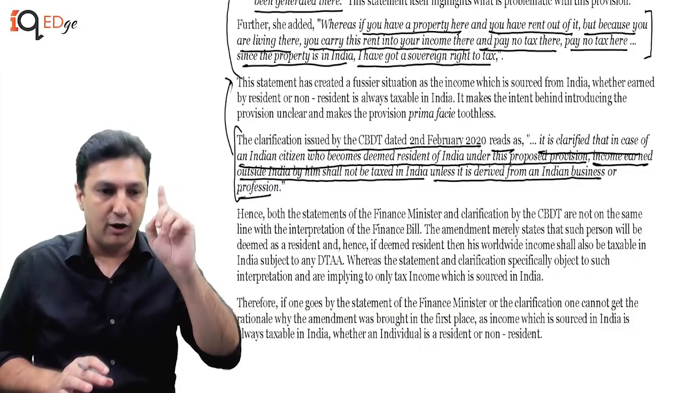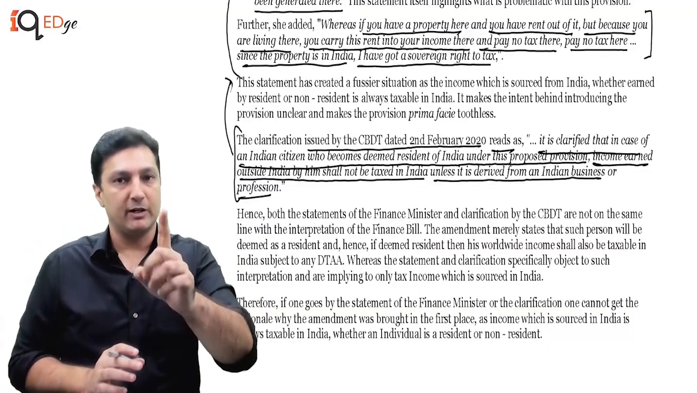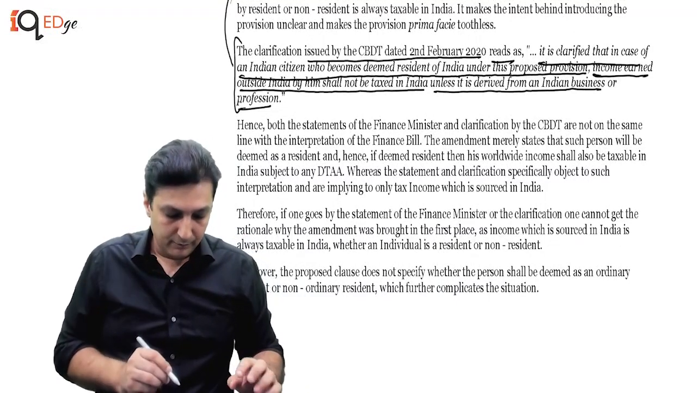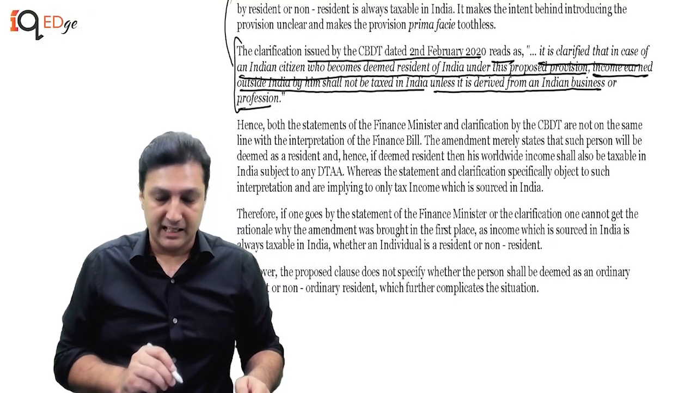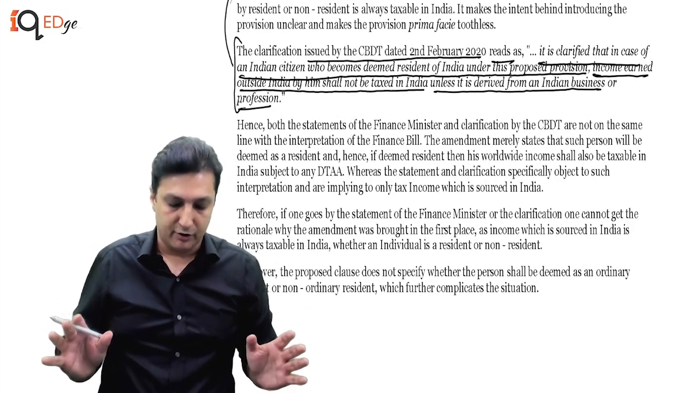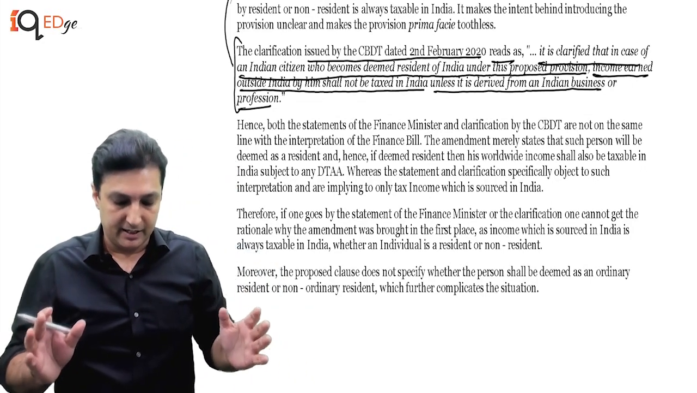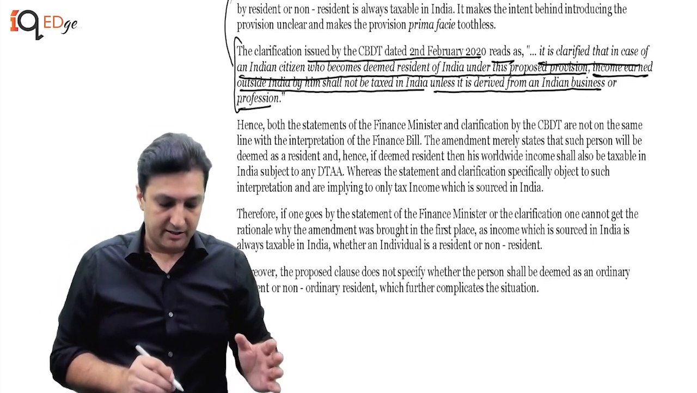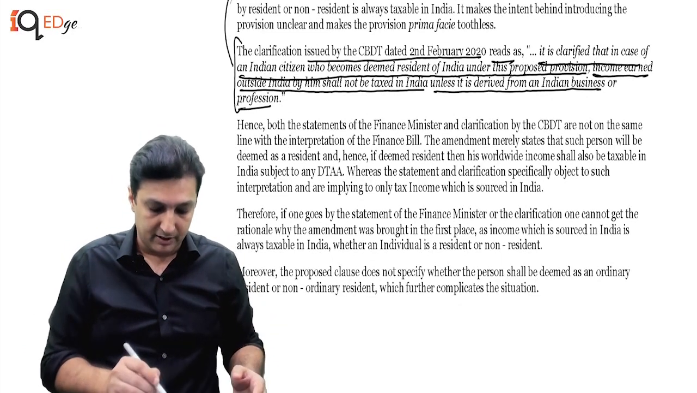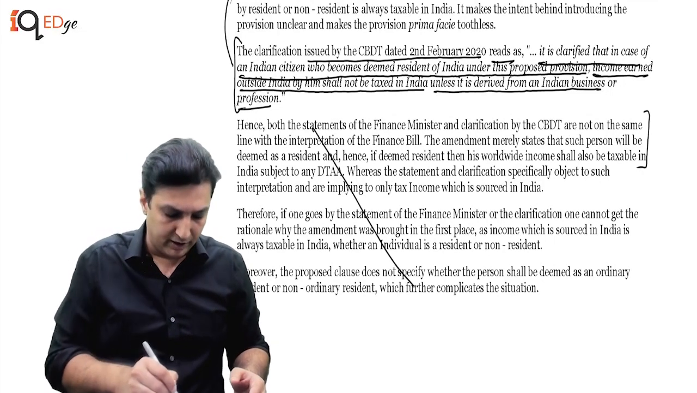I think that by now, through all the discussion I have done, it should be clear. I have tried to cover it from all angles. Hence, both the statements of the finance minister and clarification of the CBDT are not in tune with the interpretation of the finance bill. The amendment merely states that such person will be deemed resident, and hence if deemed resident, then his worldwide income shall also become taxable. This, of course, like we said, is over. So I don't think we need to read this.